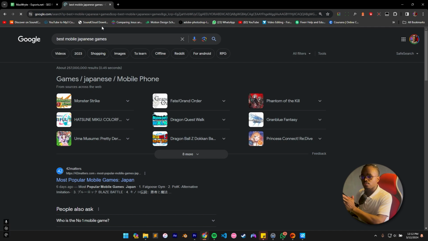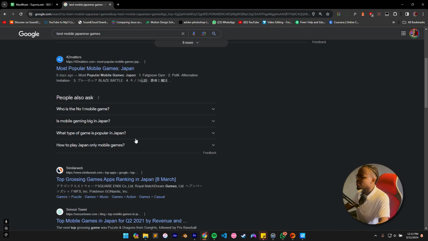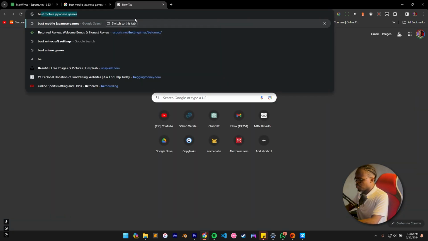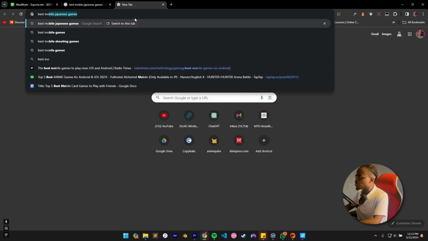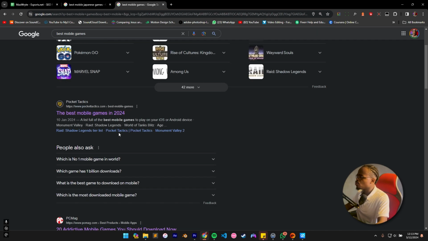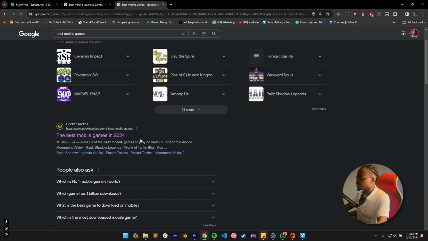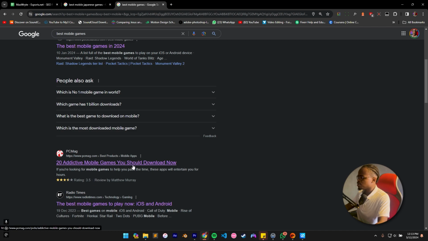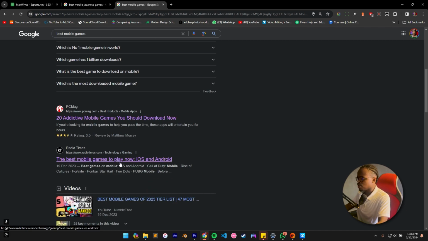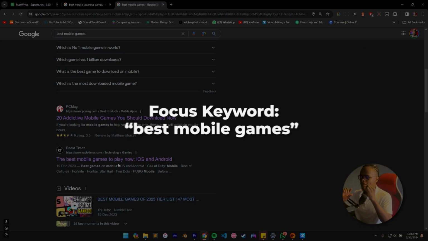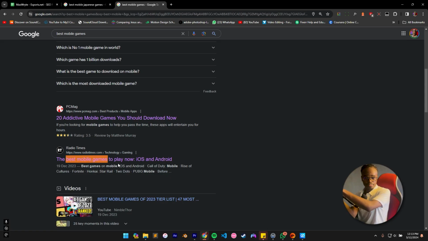Paste the focus keyword in your browser. I'm using Chrome. I know some people like to use Edge, but I use Chrome. Put it in your search engine and look at the first three results, not the ones that are ads. Okay, let's say I do best mobile games. So what we'll do is that we'll go and look at the first three results. Look at the best mobile games 2024, 20 addictive mobile games you should download now, the best mobile games to play now. One thing you should have noticed is that best mobile games, the keyword, is always appearing. You understand?